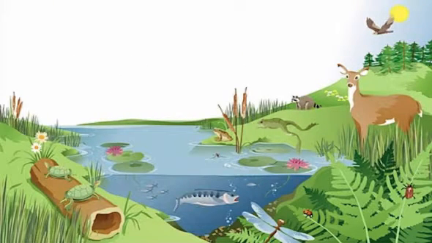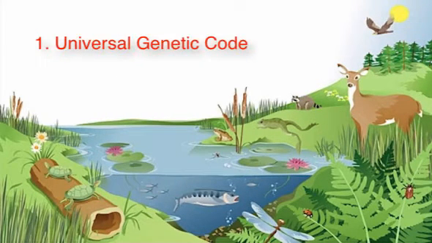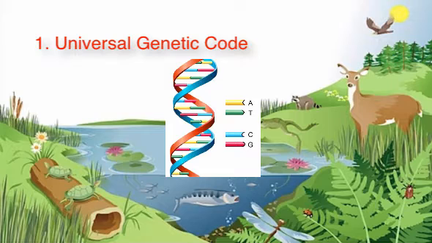All living things have a universal genetic code. Did you realize that a plant, or even a bacteria, uses the same genetic code as we do? Do you recall what the genetic code is? If you said DNA, you're correct. All living things have DNA.